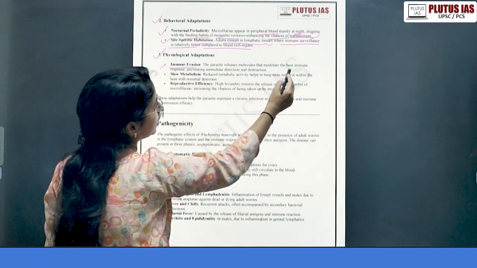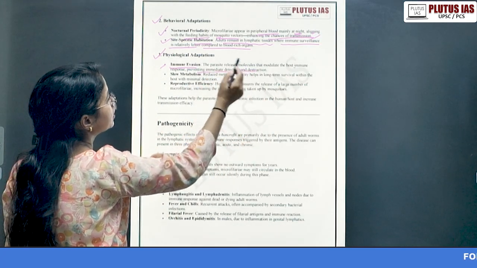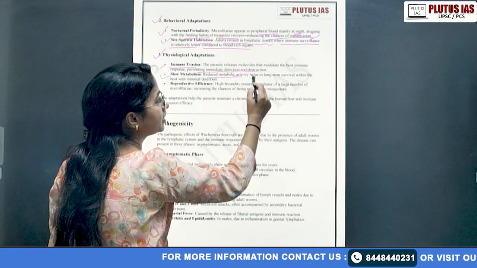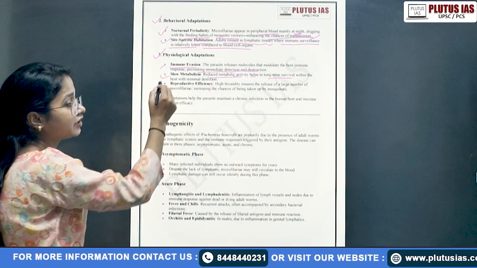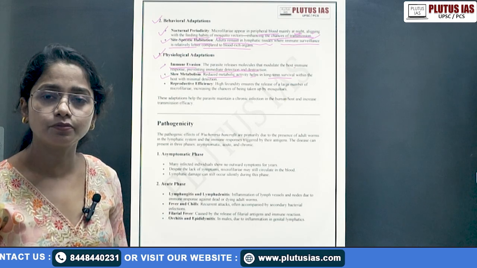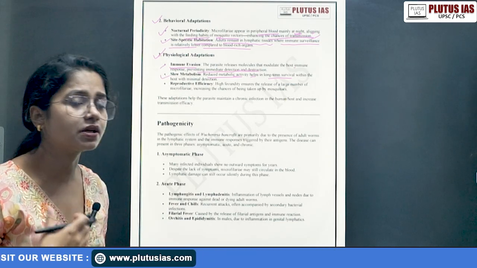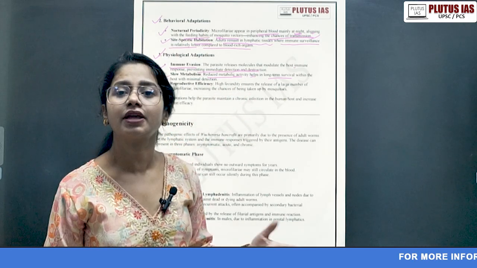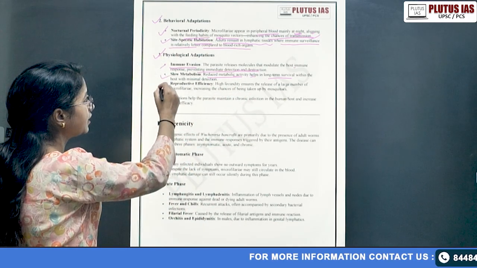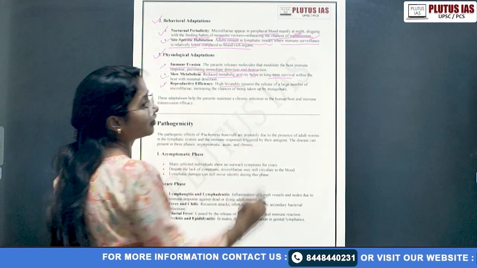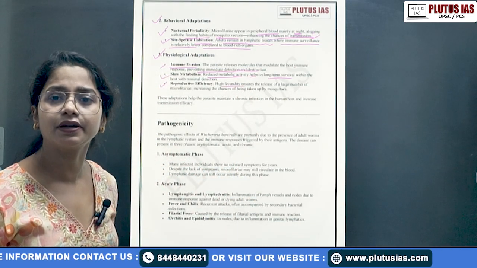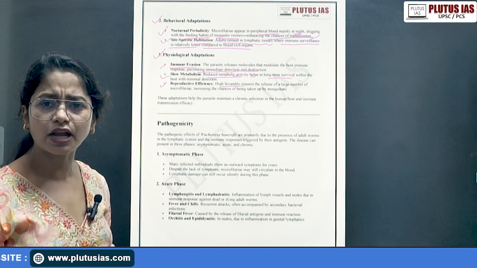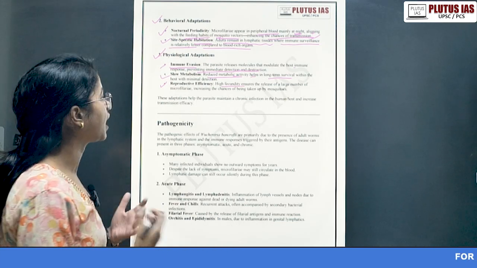Immune evasion for sure, by preventing detection and destruction. Then slow metabolism, because reduced metabolic activity helps in long-term survival. This point relates to the next point: sometimes it does not show its pathogenicity for years because of that reduced metabolic activity. Then reproductive efficiency, high fecundity, of course it produces in very high numbers. It is viviparous, not oviparous. So when it gives birth, it is very high in number.